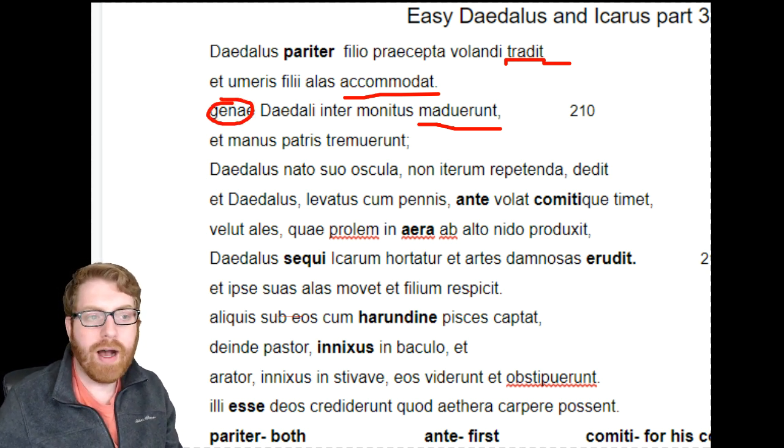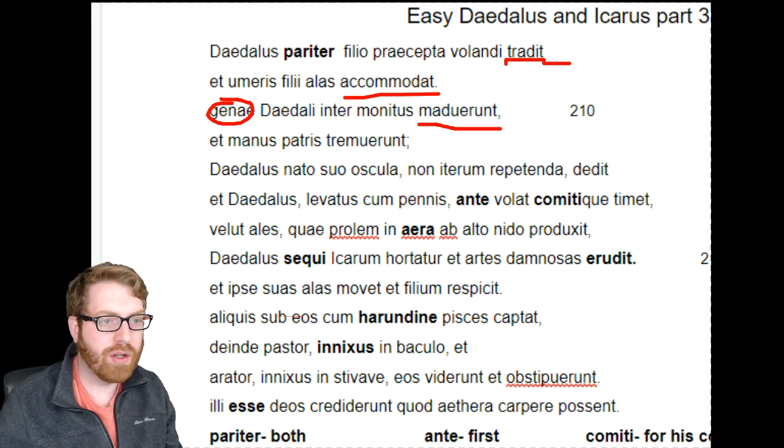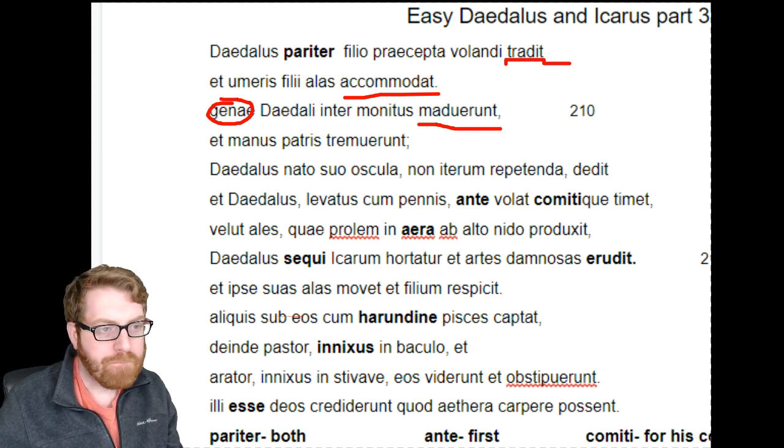One thing to note here is monitus is your accusative. It's not neuter. It is a fourth declension noun. That's why it has the us as the accusative plural. This is like warnings. So just know that that is not your subject. It's actually your accusative.